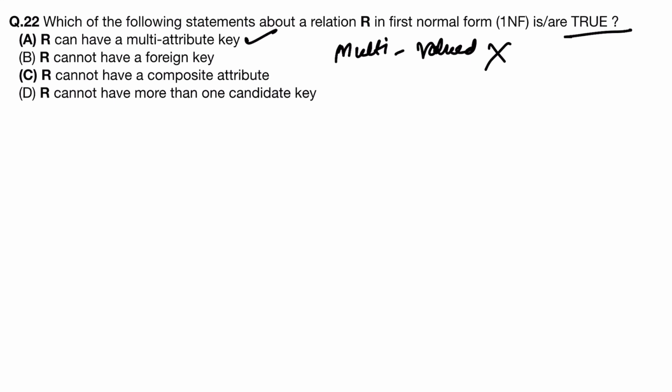R cannot have a foreign key. This is not a condition of first normal form. It can have a foreign key. R cannot have a composite attribute. Yeah, composite attributes also it should not have. R cannot have more than one candidate key. This is wrong. Candidate keys can be multiple, that is no issue. So here the correct options are A and C. Okay.